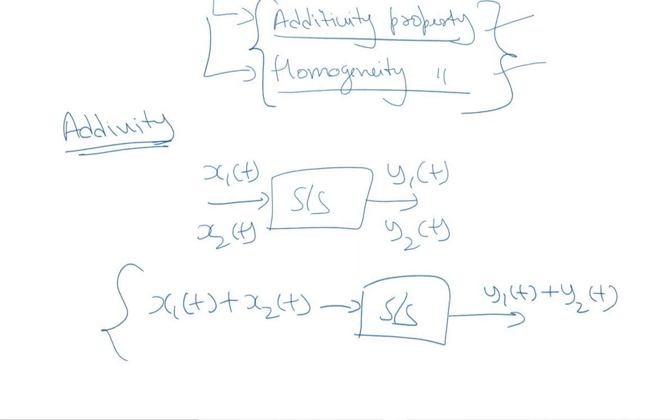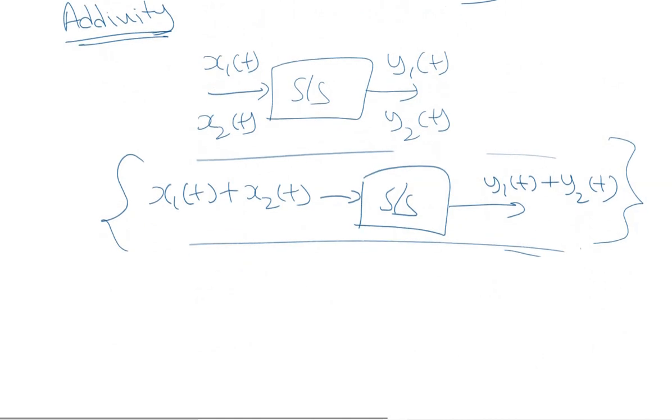If such a principle is followed, we can say that the additivity property is satisfied. Similarly, let us look at the homogeneity property.